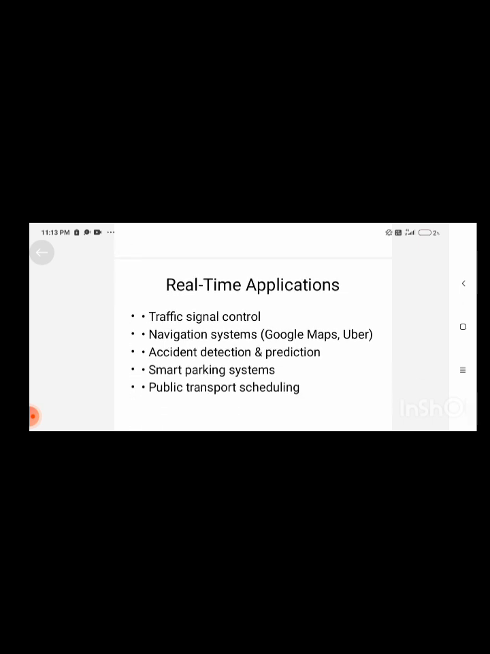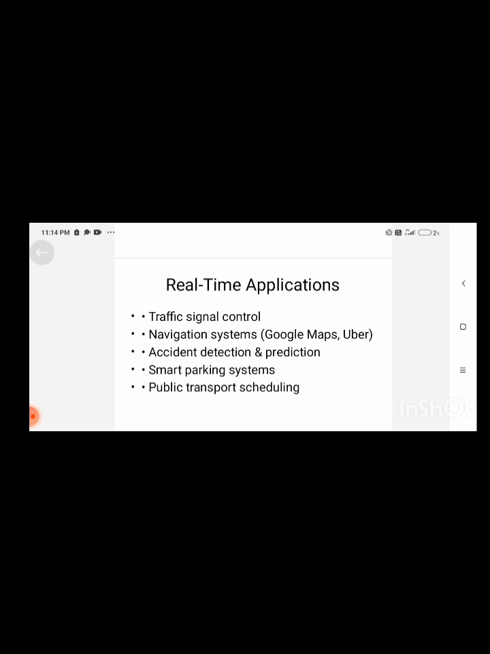and real-time applications: traffic signal control, navigation systems, accident prediction, smart parking systems, public transport scheduling. Intelligent traffic signal control: traffic lights adjust their timing automatically based on predicted traffic density and real-time conditions. Apps like Google Maps and Ola use traffic prediction to avoid traffic jams.